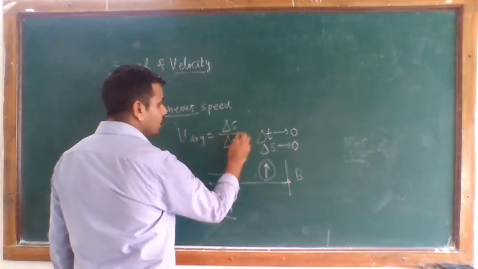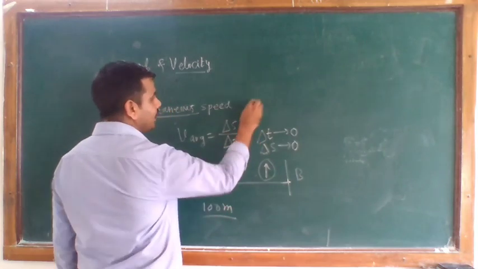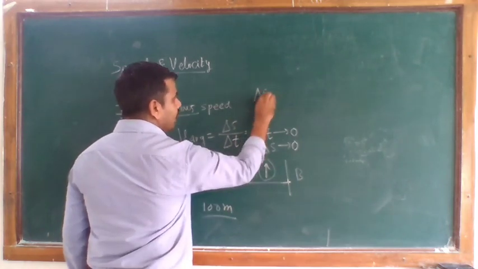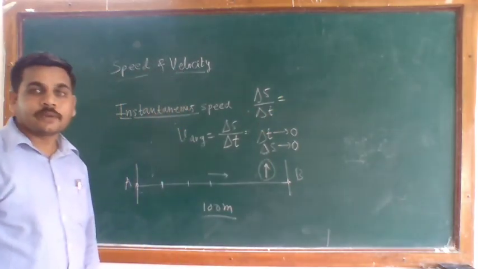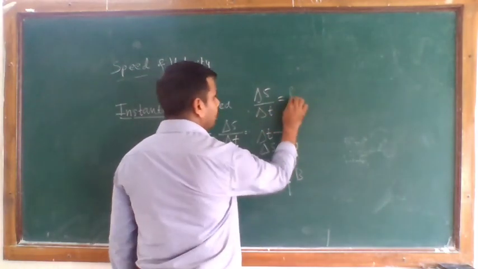But the ratio of delta S by delta T has some finite value.